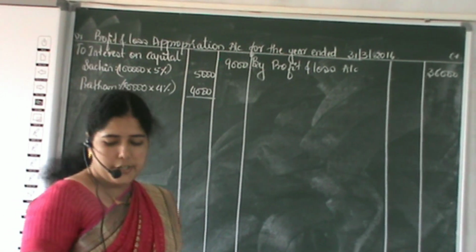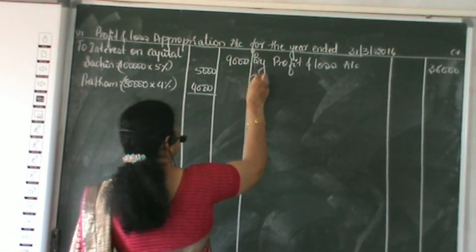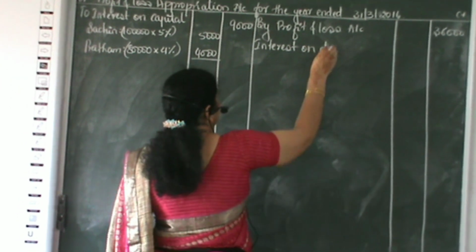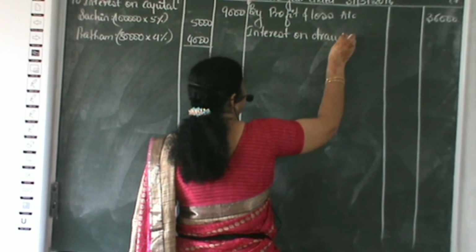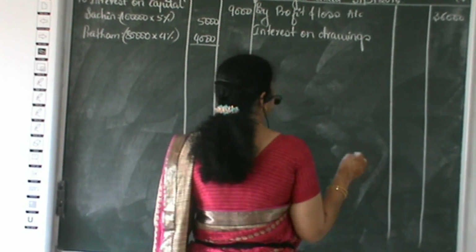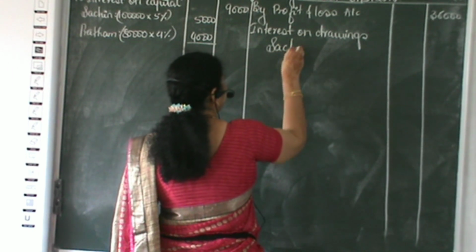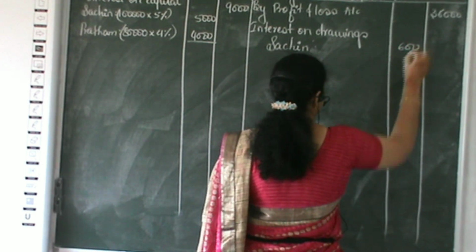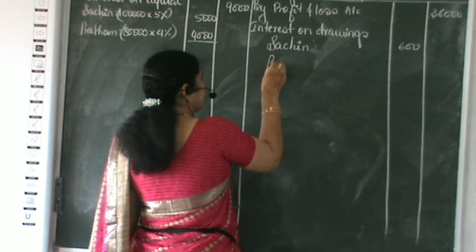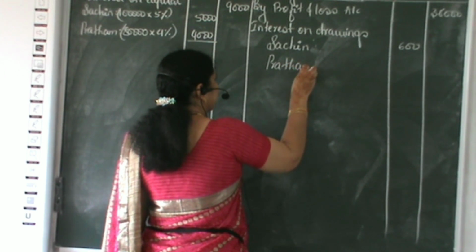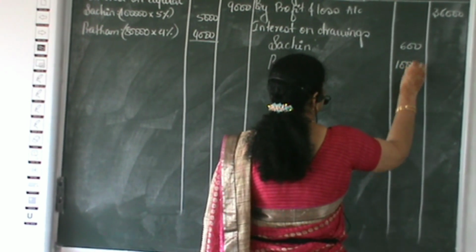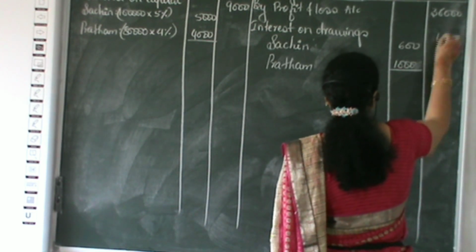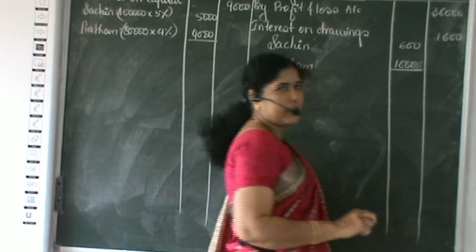Then interest on drawings. You will be taking it on the credit side. Interest on Sachin's drawings is given as 600, and on Pratham's drawings it is given as rupees 1,000. So total interest on drawings comes to rupees 1,600.